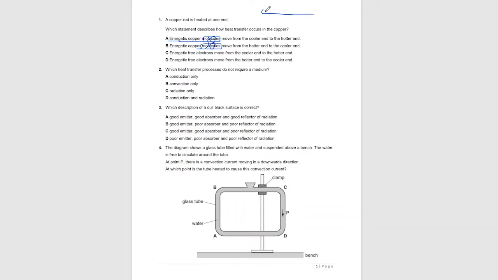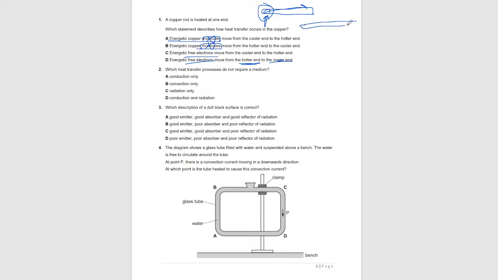So when a copper rod is heated, heat is transferred from this region. Let's say it's heated at this end, so heat will flow from this region to this region, but the molecules will stay in their place. Energetic free electrons move from a region of higher heat to a region of lower heat. So energetic free electrons move from the hotter end to the cooler end.